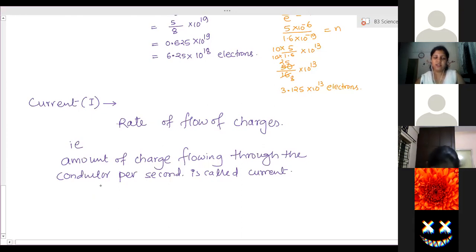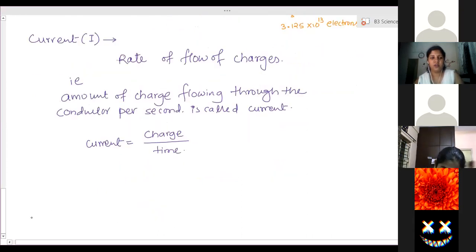So the symbol for this physical quantity is I. The formula for this is current is equal to the amount of charge per unit time, or per second, that is charge by time.